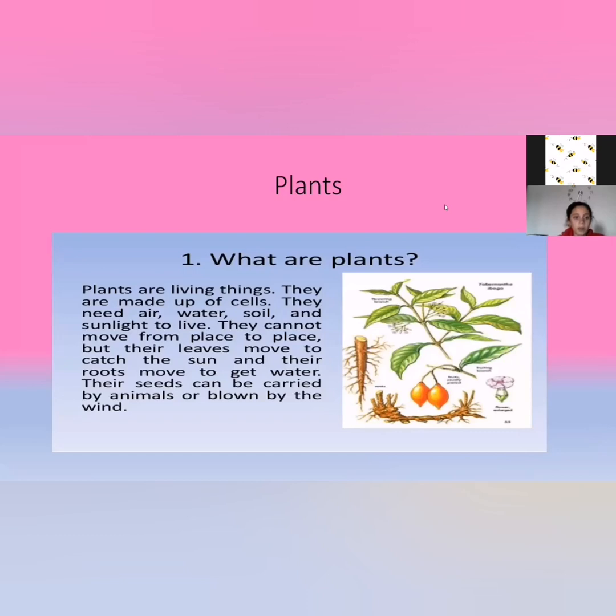What are plants? Plants are living things. They are made up of cells. They need air, water, soil, and sunlight to live. They cannot move from place to place, but their leaves move to catch the sun, and their roots move to get water. Their seeds can be carried by animals or blown by the wind.